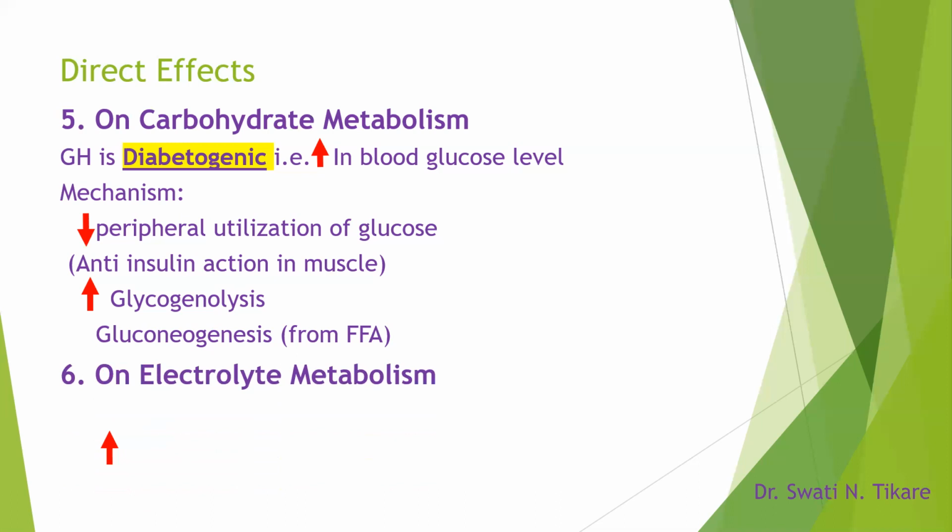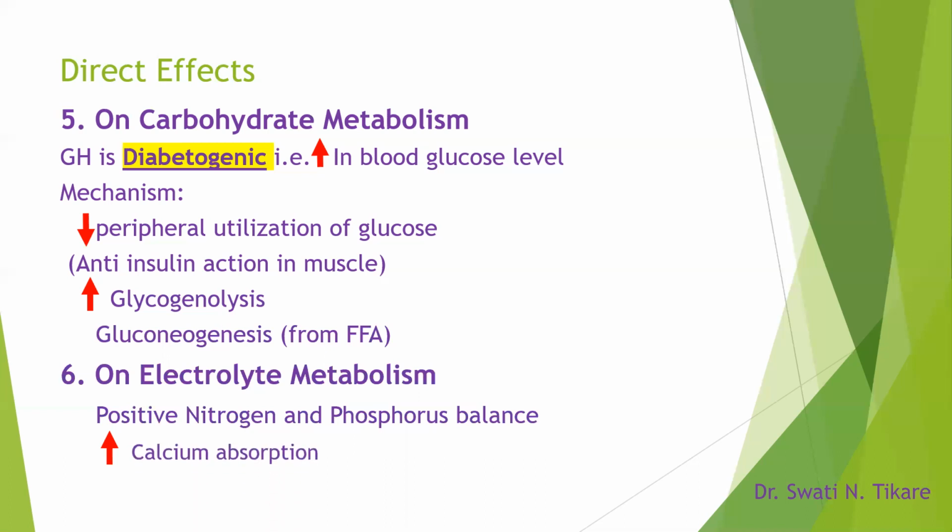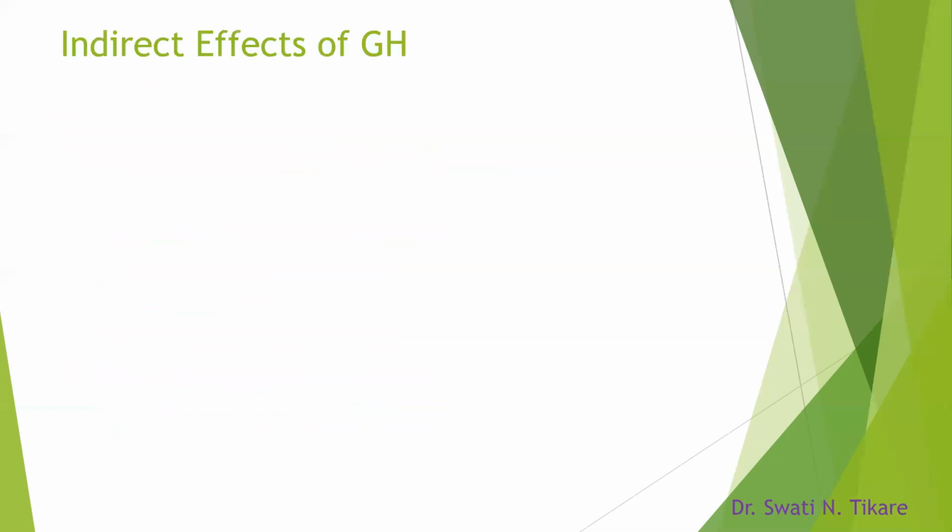Coming to the electrolyte metabolism, positive nitrogen and phosphorus balance is there because protein synthesis is happening. In addition, it increases the calcium absorption. So this is the effect on electrolyte metabolism. These were all the direct effects of growth hormone. Coming to the indirect effects of growth hormone.